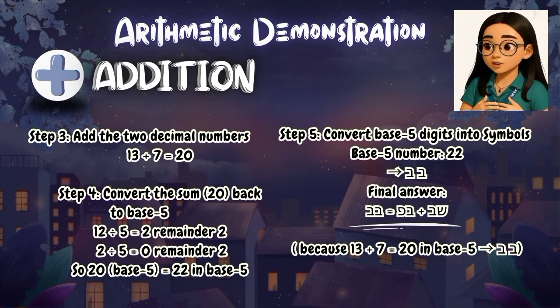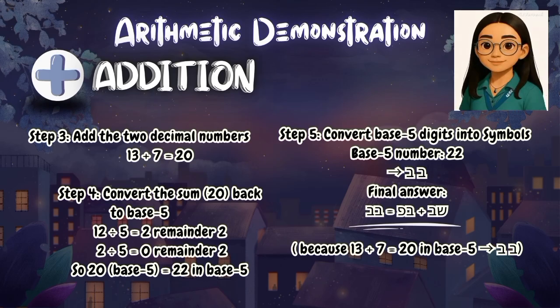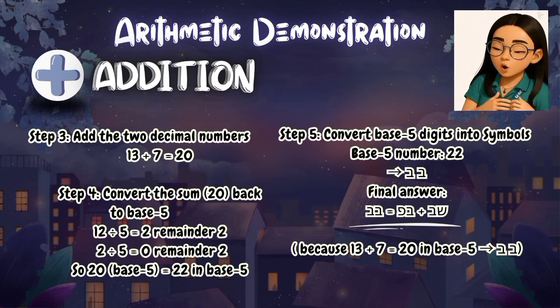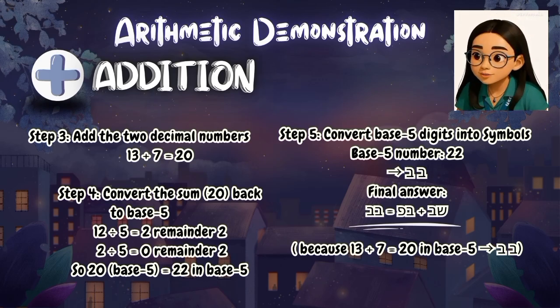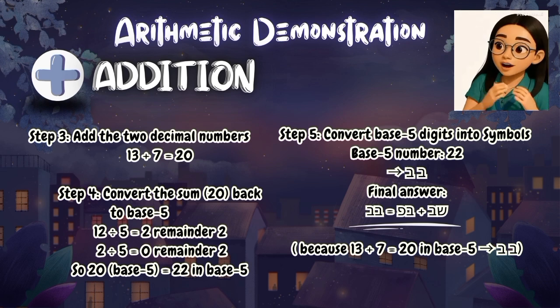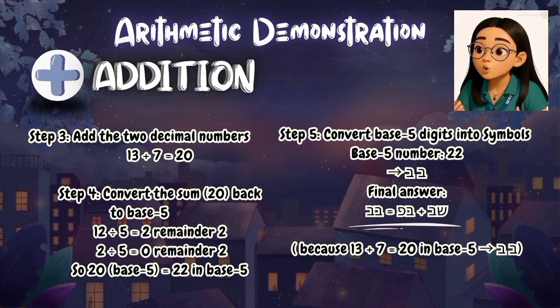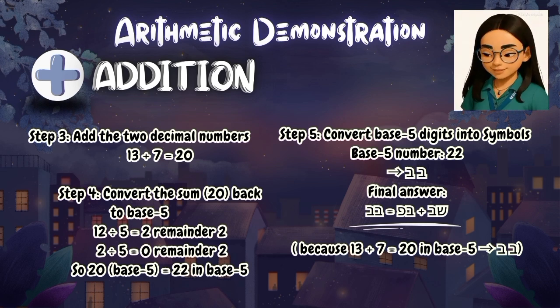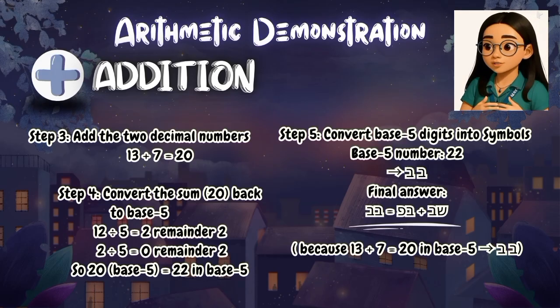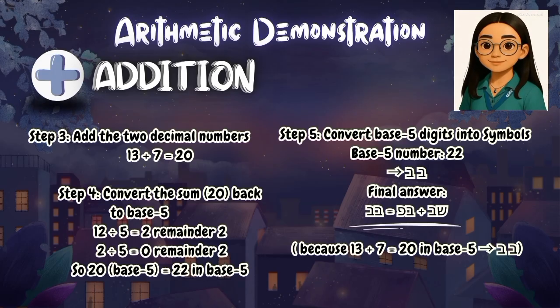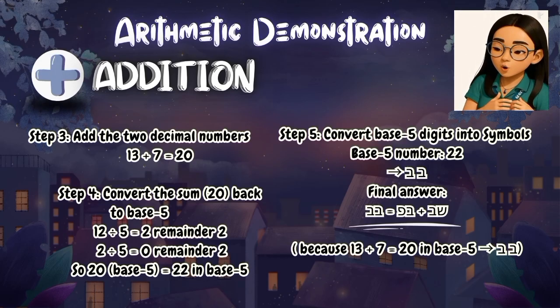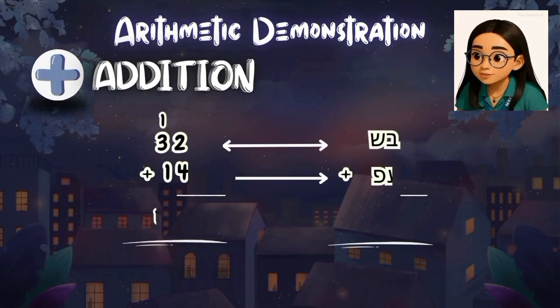Now, we can convert the sum, the 20 in base 10, back into base 5. Dividing 20 by 5 gives us a quotient of 4 and a remainder of 0. And dividing 4 by 5 gives us a quotient of 0 and a remainder of 4, which results in 40 in base 5, also called Sura Nava.